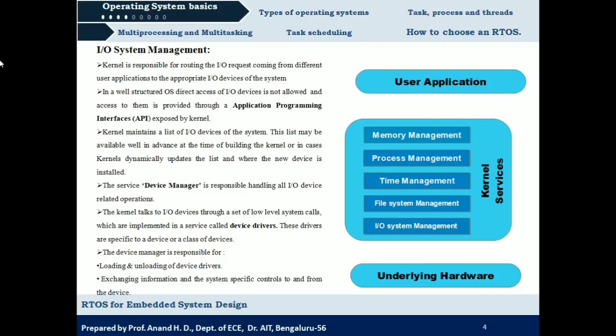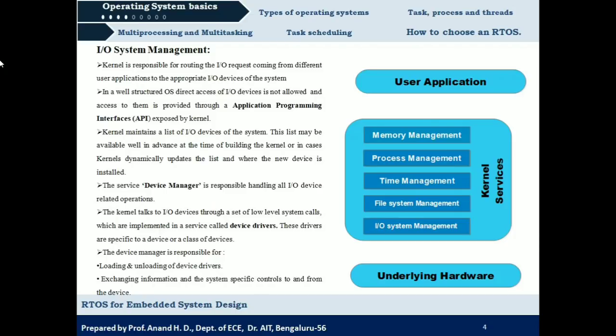When you look into that device manager, you will be able to see the different ports that are available in your system or PC, and the different devices connected to each port will be shown. So the IO system management service makes use of the device manager to perform IO related operations. Correct? Then we have something called device drivers. So what are these device drivers?